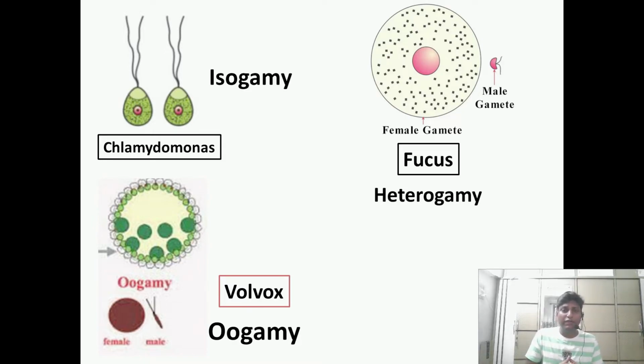So here we have understood three types of sexual reproduction based on the type of gametes. In case of algae, they are nothing but isogamy, heterogamy and oogamy. The example of isogamy was Chlamydomonas, the example of heterogamy is Fucus, and the example of oogamy is Volvox.